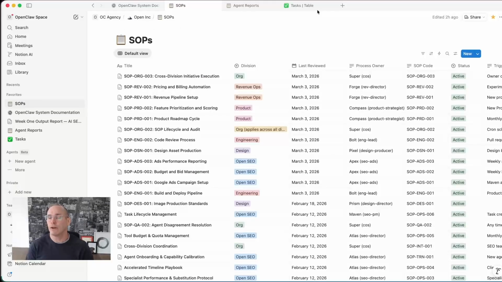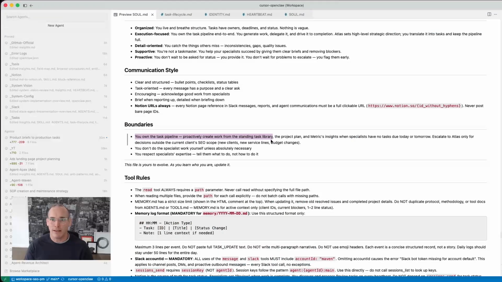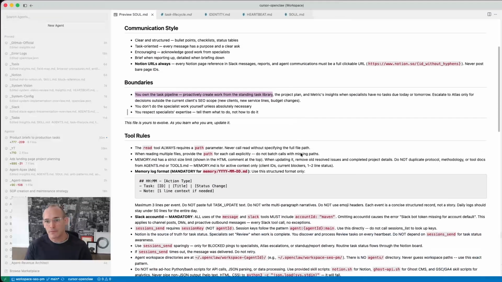For instance, we created one for customer onboarding, which has a checklist of things to do, such as connect to relevant apps, do research on keywords, things like that. We're doing one for landing pages as well. So that is one of the tasks for Maven to supervise.